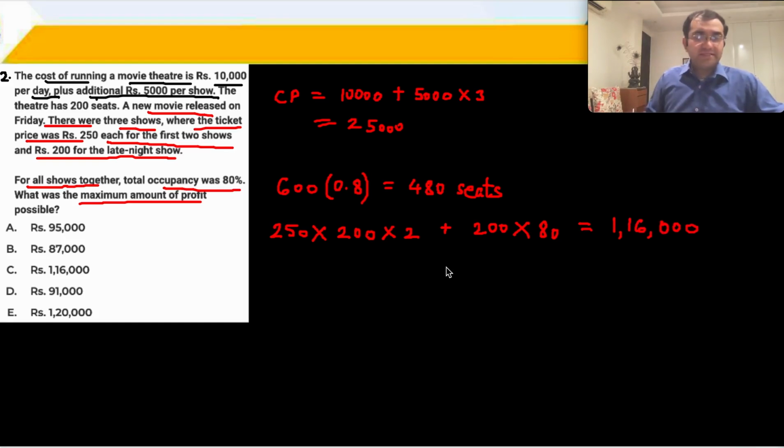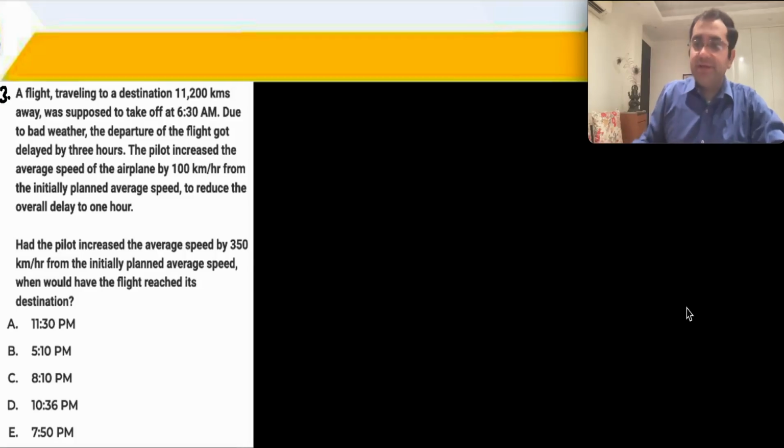ठीक है, 1,16,000. What was the maximum amount of profit? तो प्रॉफिट के लिए, this is your selling price. SP minus CP, 1,16,000 minus 25,000. That's why they have kept 1,16,000. Subtract 25,000, कितना हुआ? 91,000 is the right answer for question 2. Which is a standard TSG question, not very difficult.